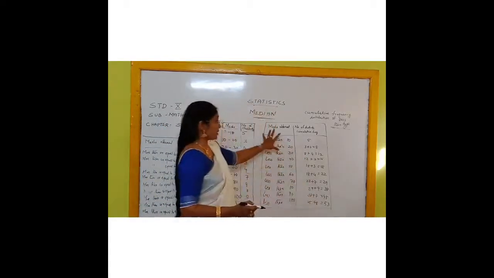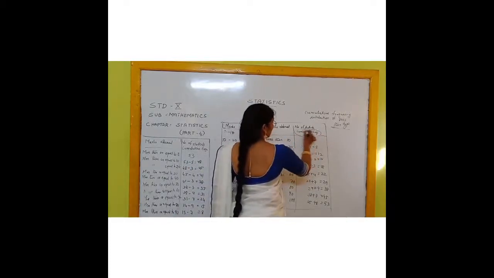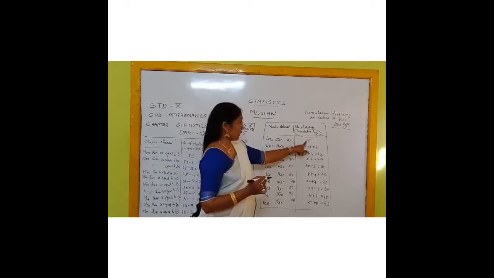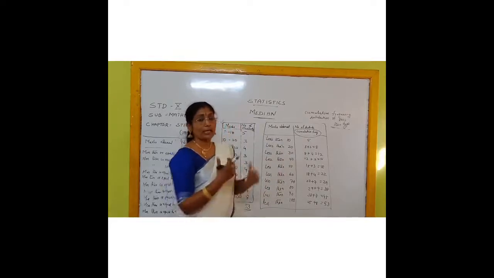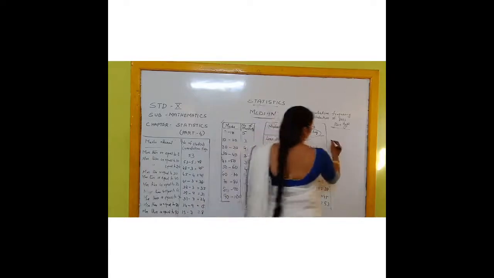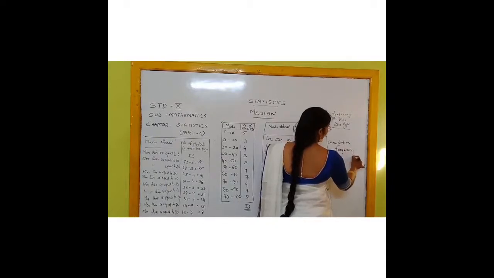Now, is this data clear? This data comprises one special term called cumulative frequency. Whatever you have got here is not the plain frequency; it is another kind of frequency, called cumulative frequency. So to find the median of a grouped frequency distribution table, you have to find the cumulative frequency.